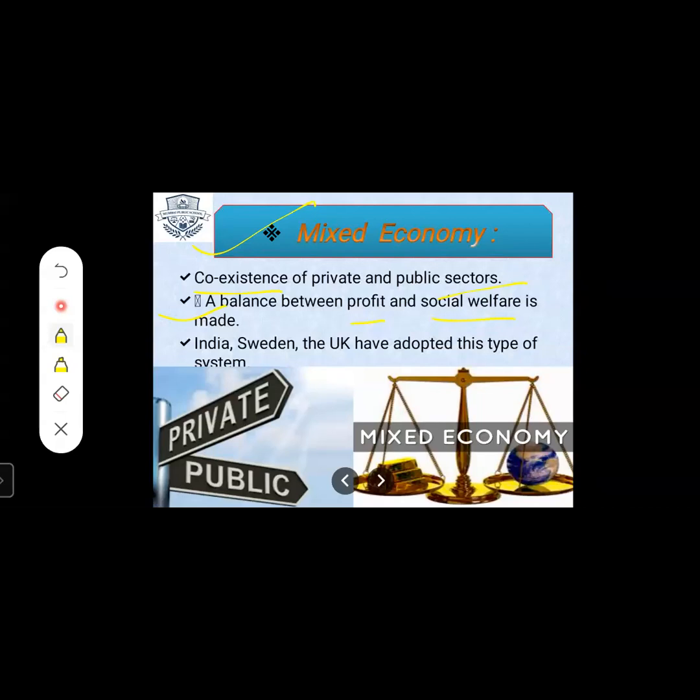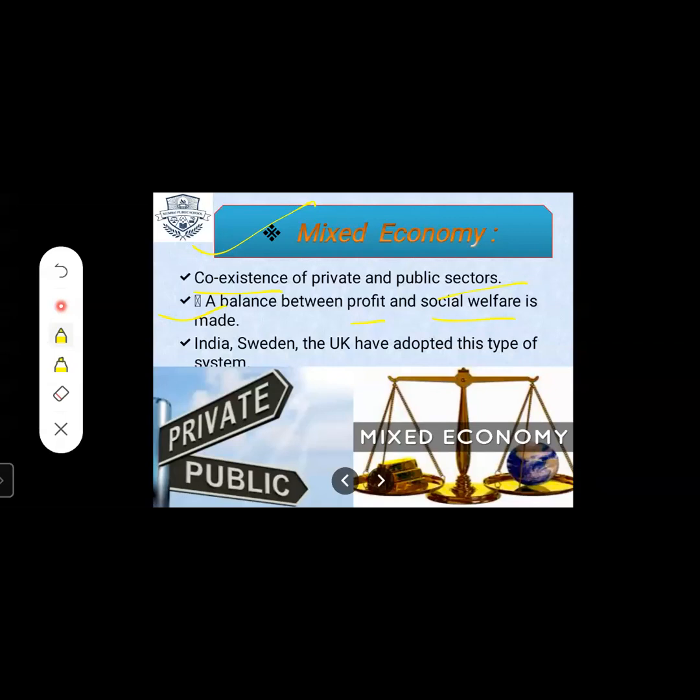What is the private sector? Private sector means businessmen. What is the public sector? Government. So there are government companies as well as private companies. For example, among airlines in India, Air India is Government of India, public sector.